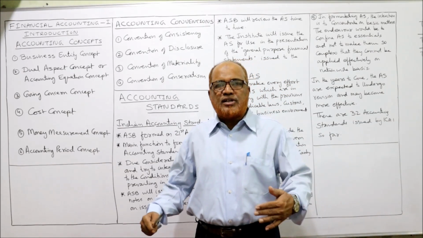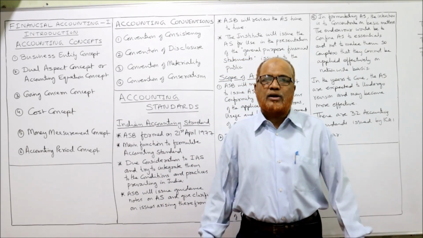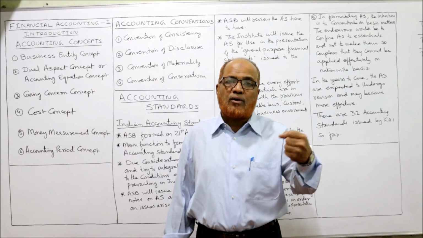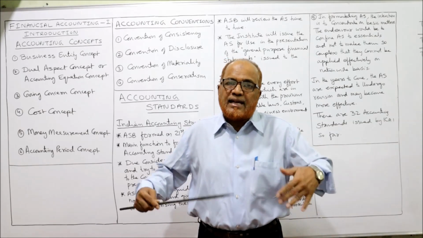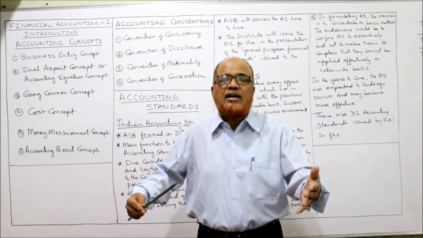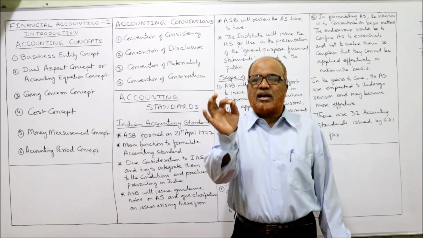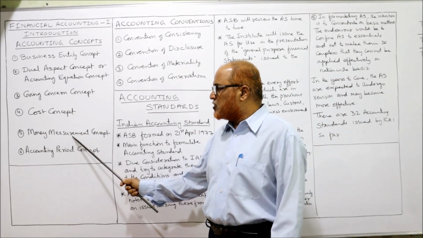Example, the efficiency or loyalty of the labor, of the employees will not be recorded. Or the efficiency or knowledge of the manager will not be recorded. Similarly, the sales policy implemented by the management will not be recorded. Only monetary transaction, any transaction which involves money, that will be recorded. That is money measurement concept.